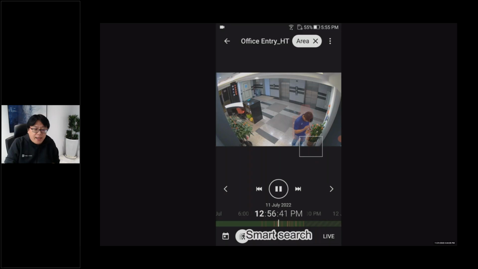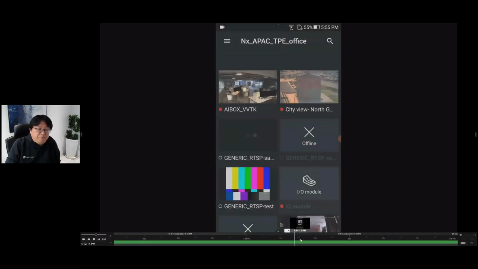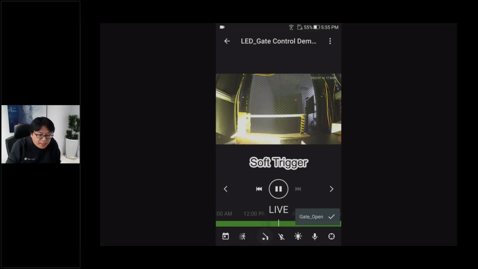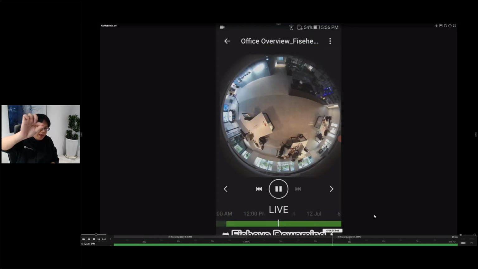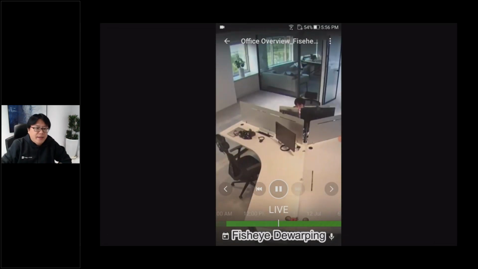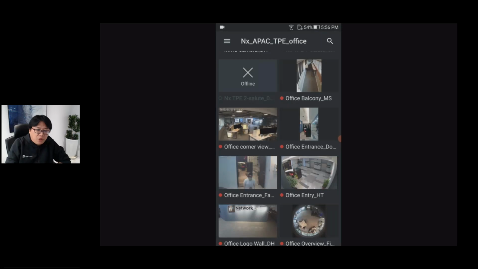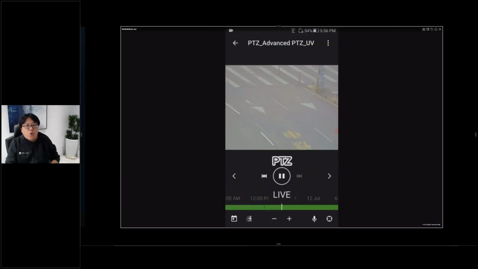And then some functions like soft trigger: turn on the light, open the barrier or something. And feature ID wrapping, use two of your fingers to zoom in, and you can do the feature ID wrapping. You can also do two-way talk, holding the audio button, to talk to the guy in front of the camera. So let's say 90% of the functions you can use on the mobile.